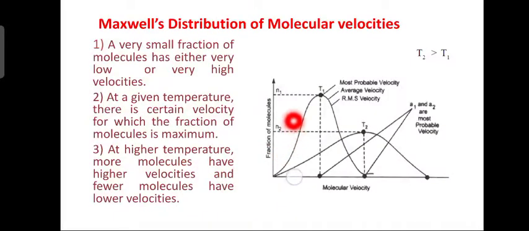So, this is the graph. You can see here most probable velocity, average velocity and RMS velocity. There are three types of velocities. We assume that temperature T2 is greater than T1. This is the number of molecules N1 in this range, this is N2, this is at temperature T2, and this is at T1. T1 and T2 are marked, and A1 and A2 are the most probable velocities.